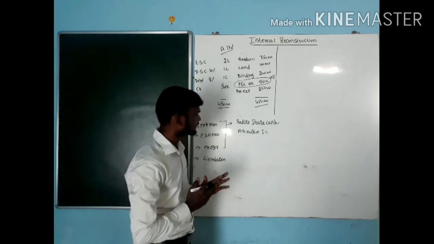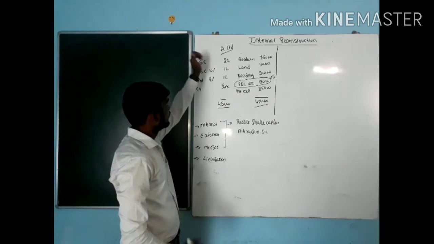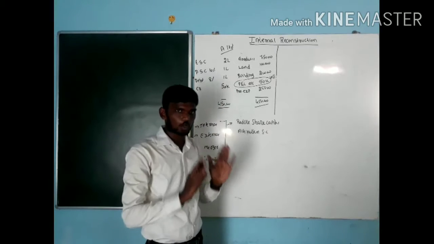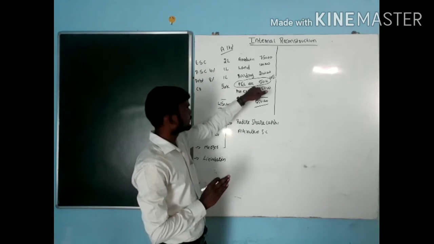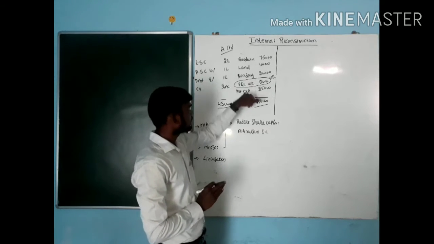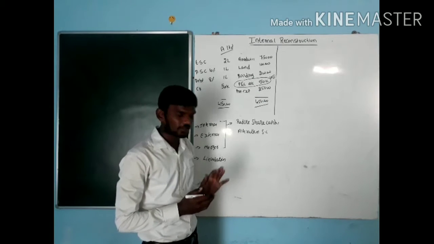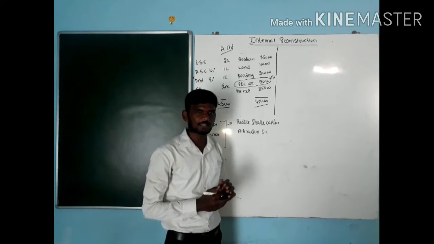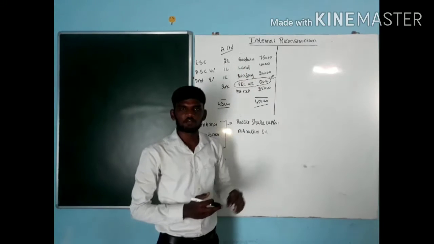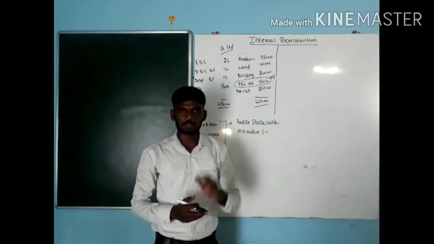For example, my company is now incurring huge losses. We have to recover these losses as well as some preliminary expenses. For that situation, I could issue a fresh issue of equity to the public.